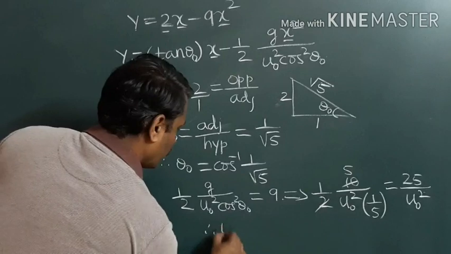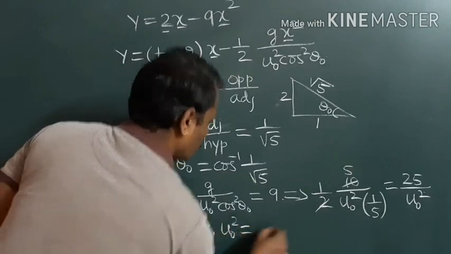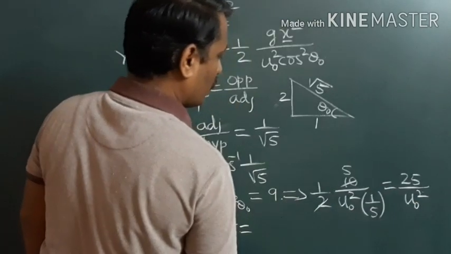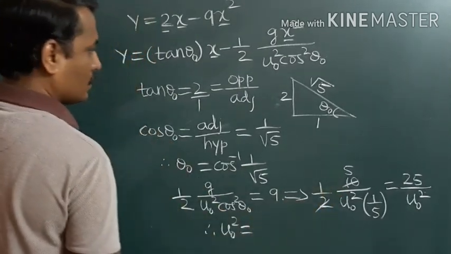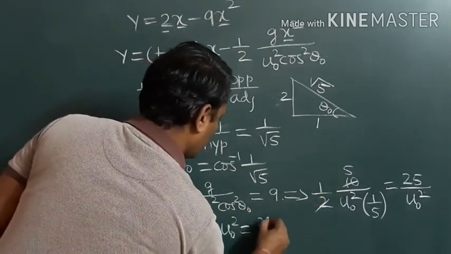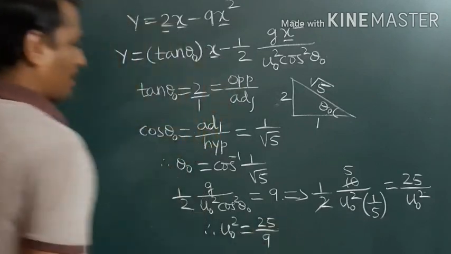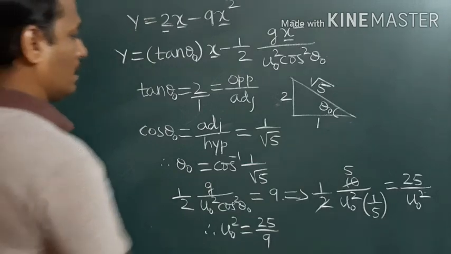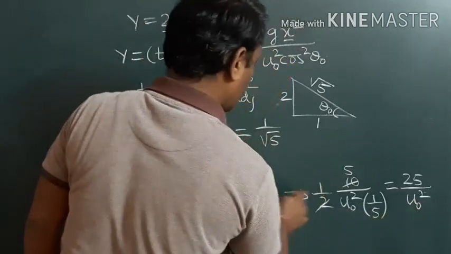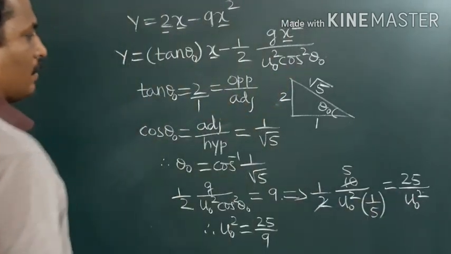Therefore u naught square is equal to 25 by 9, because we will send this 9 to this side. It comes here and this comes to the other side.